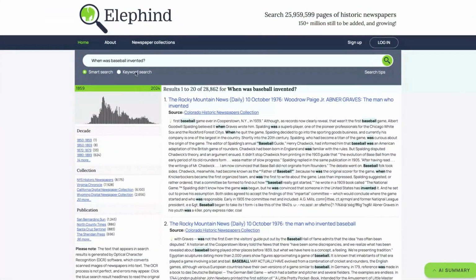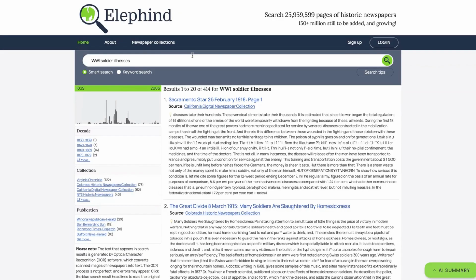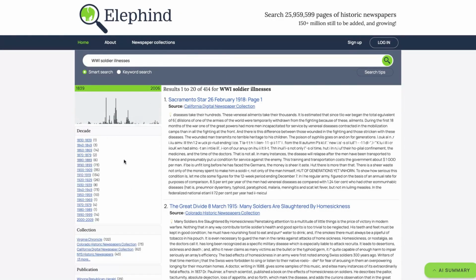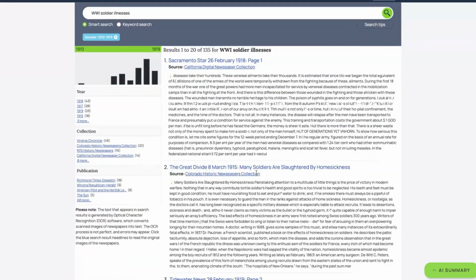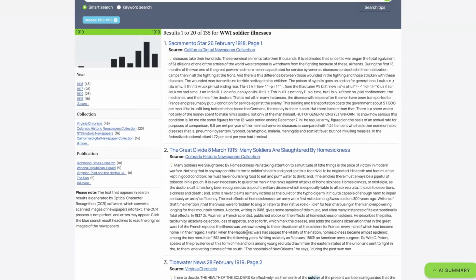Another cool feature of Smart Search is you can actually type in modern language terms and it will look for the synonym of that in a historical context. So, for example, if I type in World War One soldier illnesses and then press enter, I can go to 1910 to 1919 if I want contemporary accounts, and it will come up with diseases that were affecting soldiers during World War One.